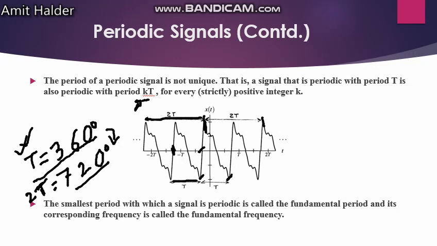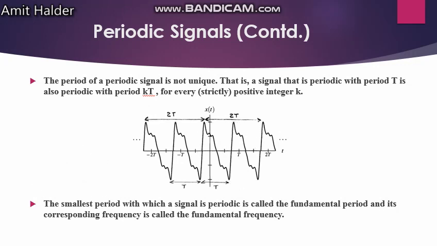You can change any kind of value here. K means 1, 2, 3, any integer, and the wave shape will be the same. If you take t, you get a wave shape like this. This wave shape and the wave shape of t again are similar. And if you take the wave shape of twice t, look at it, these wave shapes are quite similar to each other. That means if you multiply with integers, it will remain the same.